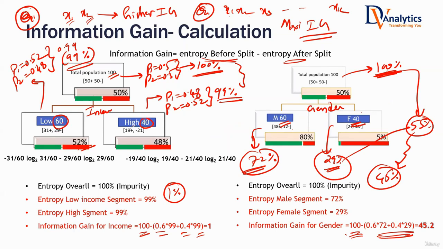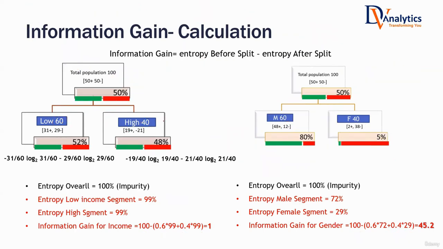Think about it. Are you thinking? So you said entropy is less, so information gain is more. Is that true? That's what you're saying, right? When will information gain be higher? If you have higher impurity before, and after splitting you have lesser impurity, then your information gain will be higher.